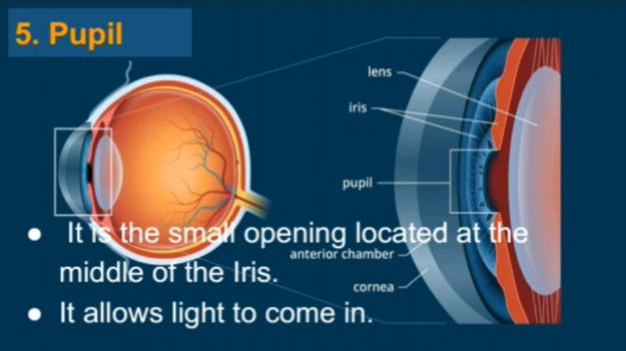Next one is pupil. Pupil is the small opening located at the middle of the iris. It allows light to come in.